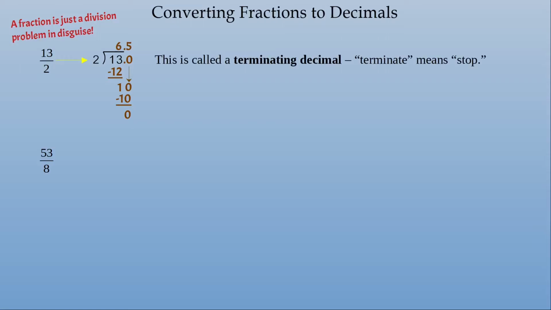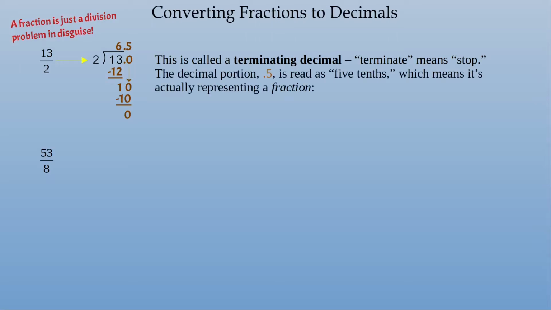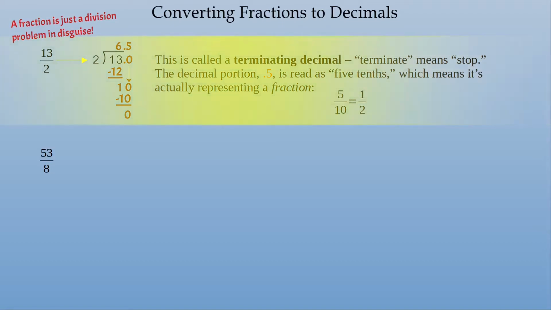This is called a terminating decimal. To terminate means to stop. The decimal portion, 0.5, is read as 5/10, which means it's actually representing a fraction. 5/10 is the same as 1/2. Here you can see I've just stuck in a vertical line at the decimal point.